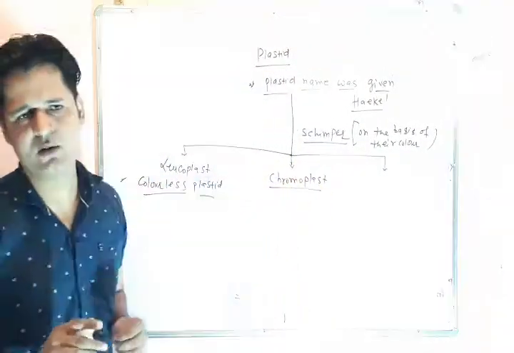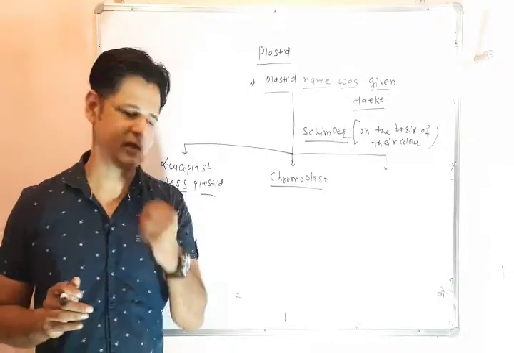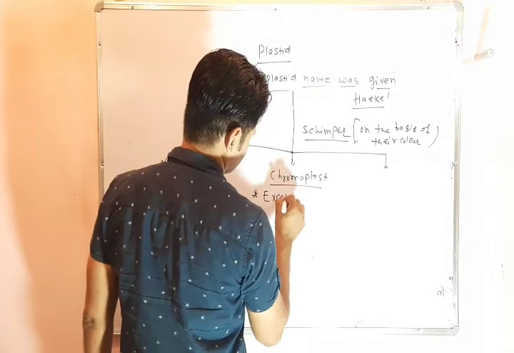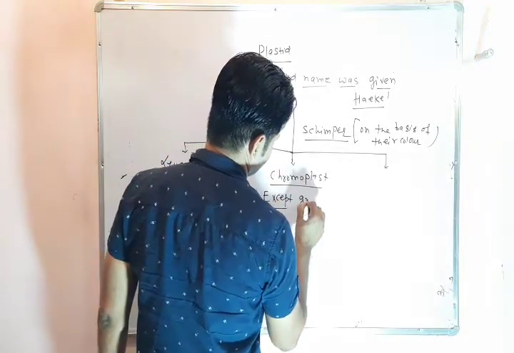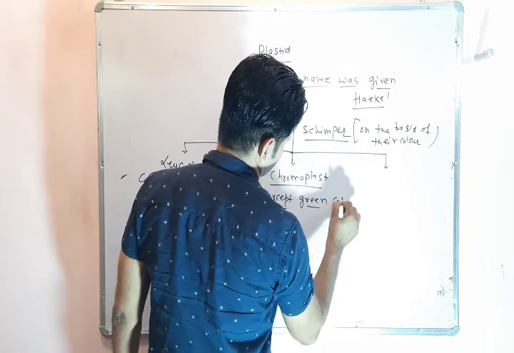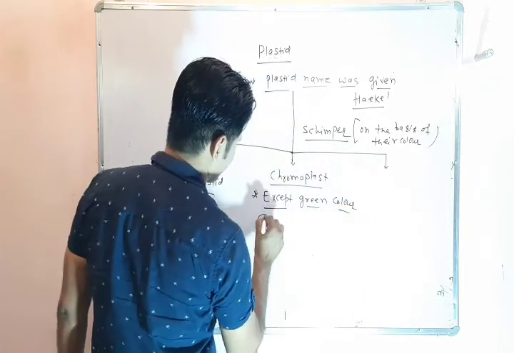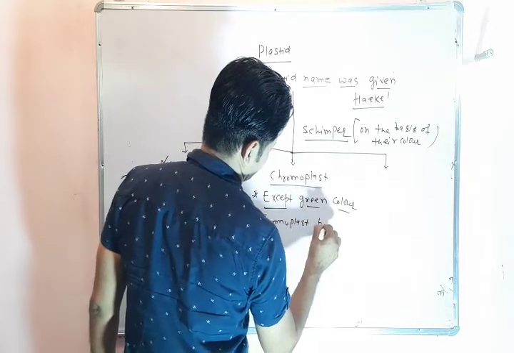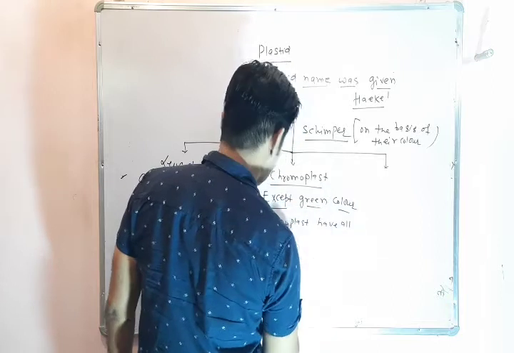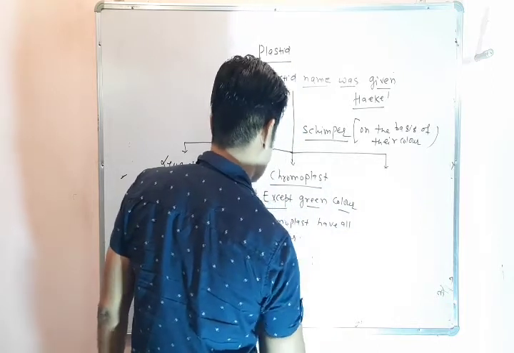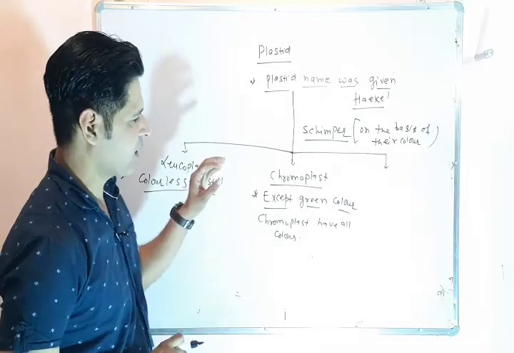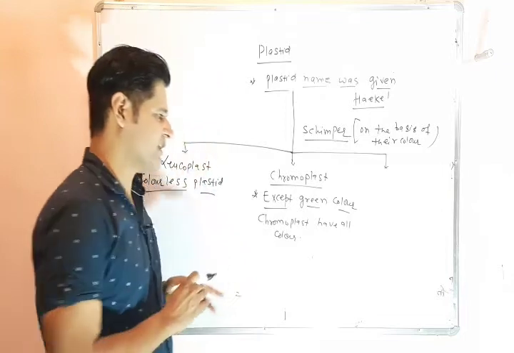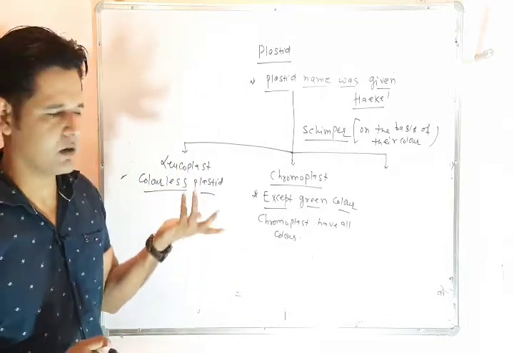This plastid has all colors except green, which means chromoplast does not have green color. Except green, chromoplast has all colors, like red, yellow, and so on.